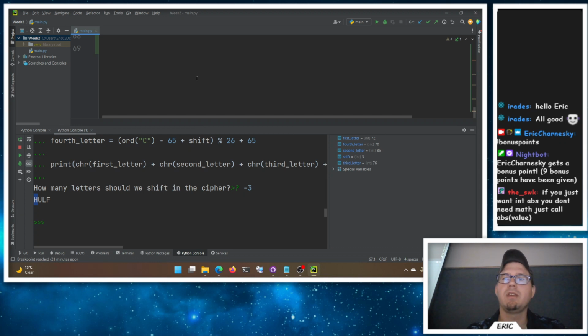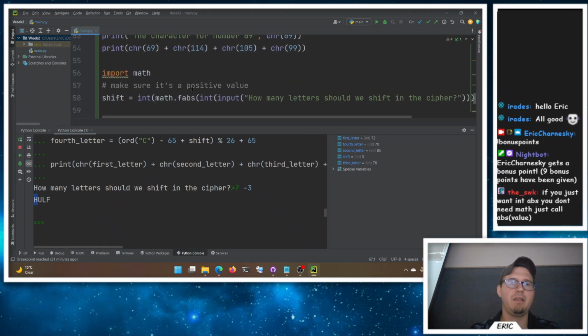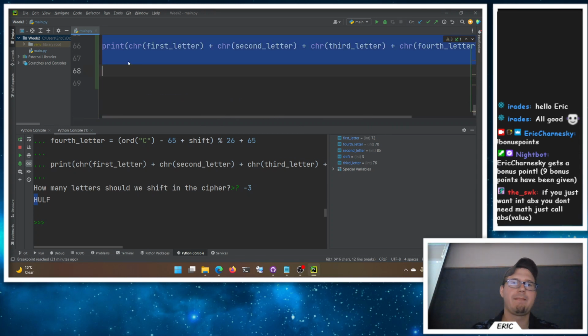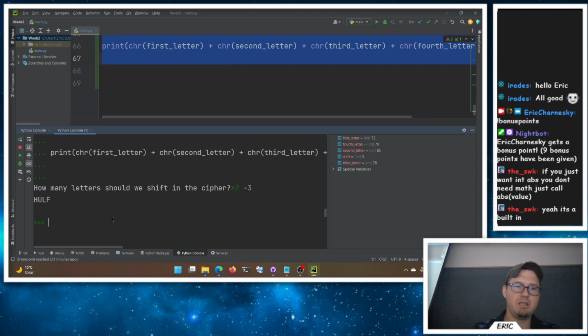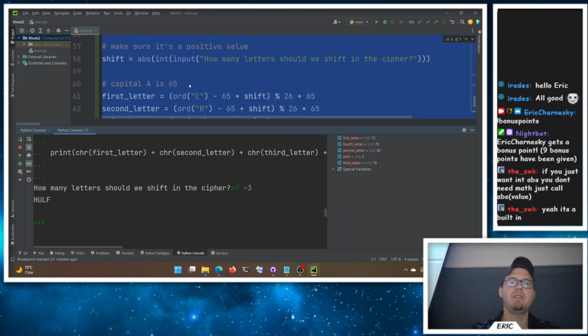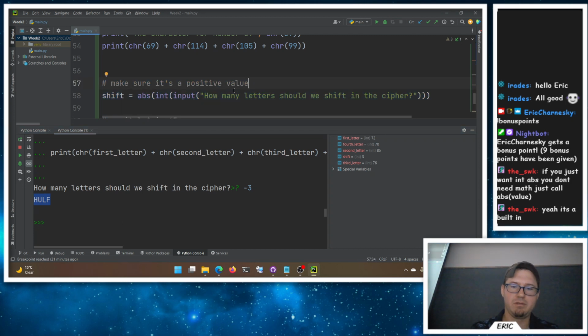Oh, sweet. Thanks, SWK. We can just do abs. That's built in. Let's try that. Can we just say abs? Oh, look at that. Absolute value is built right in. Is that going to work for us? We don't even need math then. I love it. -3. And it gives me an integer. Fantastic. This is even easier than the fabs. Very cool. Thanks, SWK. All right. Positive value.